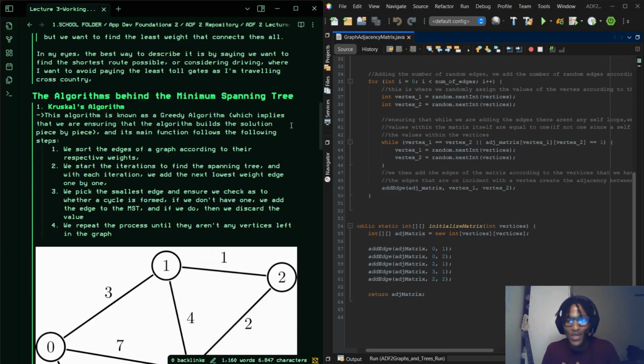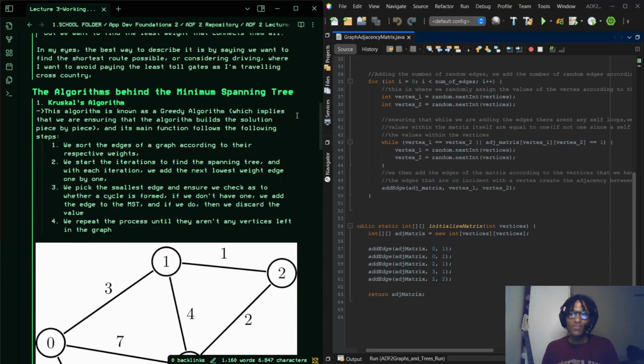But anyway, pardon me. And then the algorithms behind the minimum spanning tree. So we're primarily working with two algorithms. It's Kruskal's algorithm and Prim's algorithm. I haven't covered Prim yet, but I have touched on Kruskal.